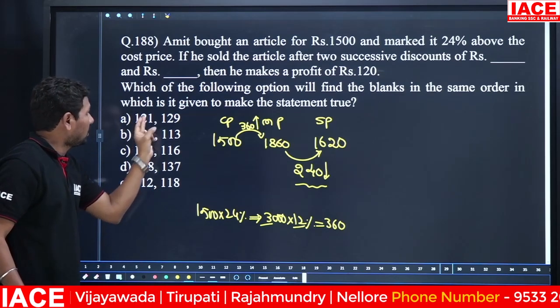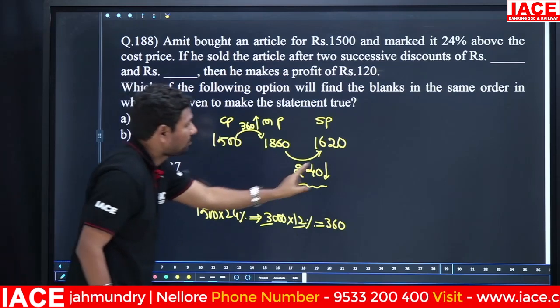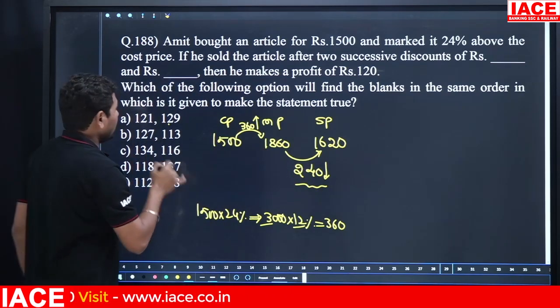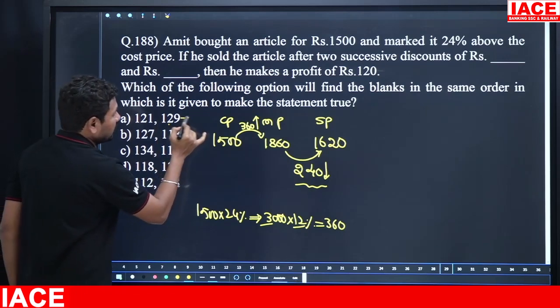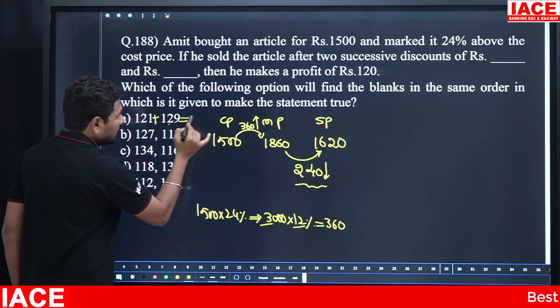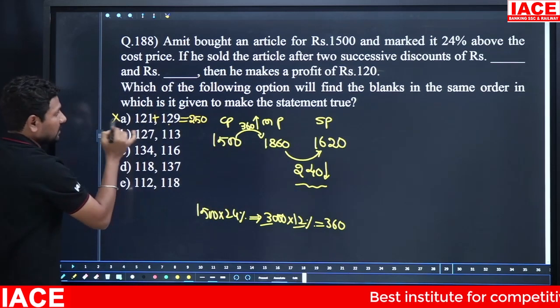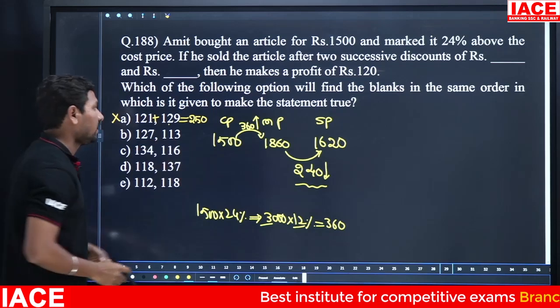Look at 121 plus 129 should be equal to how much? 240. Is it right or wrong? 100 plus 100 is 200, 21 plus 29 is 50. Both added, you will get 250, but not equal to 240. That means wrong. First discount and second discount total should be 240.